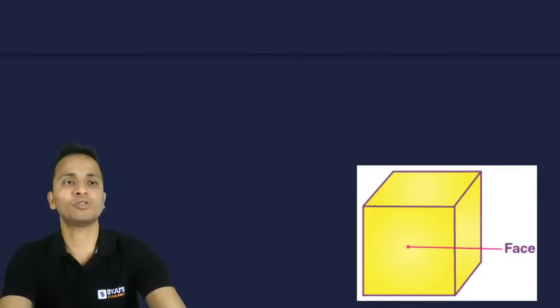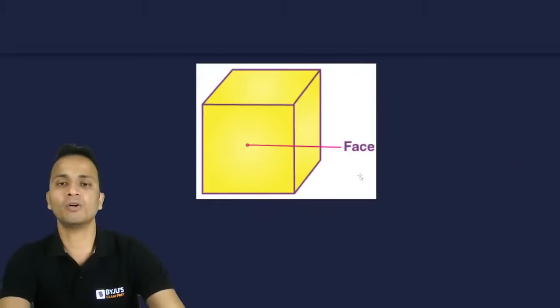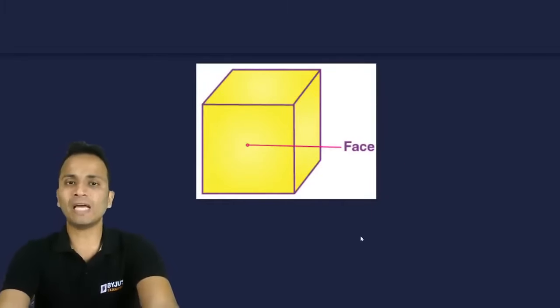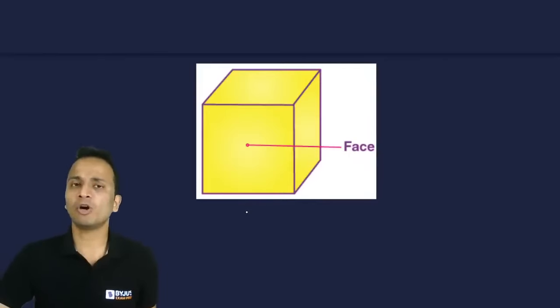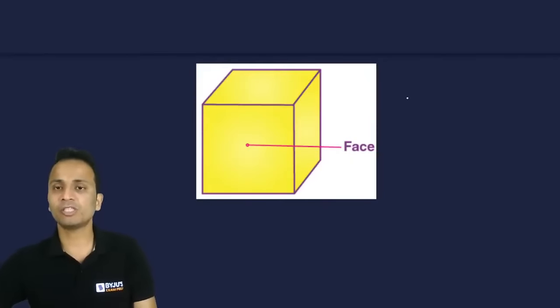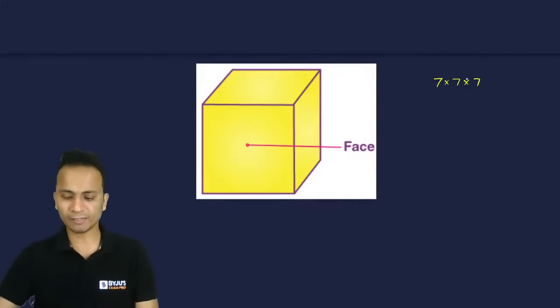Just give me a few seconds. I am placing the cube properly. Okay, so this is the cube that is placed here. Now I have 7 pieces along length, 7 along width, and 7 along height. Now this cube is a 7 cross 7 cross 7, right?